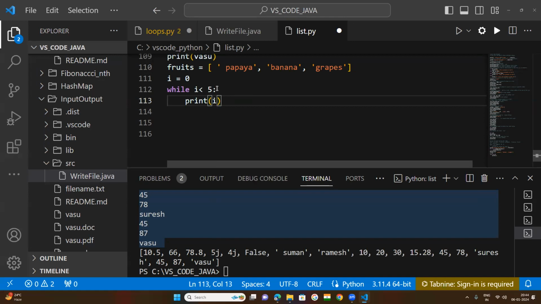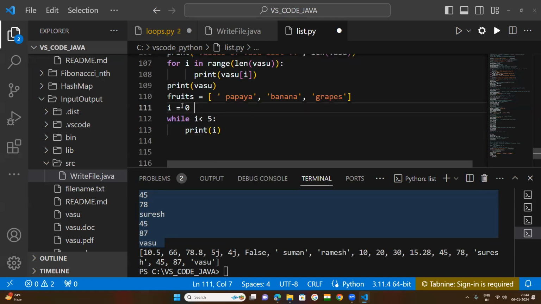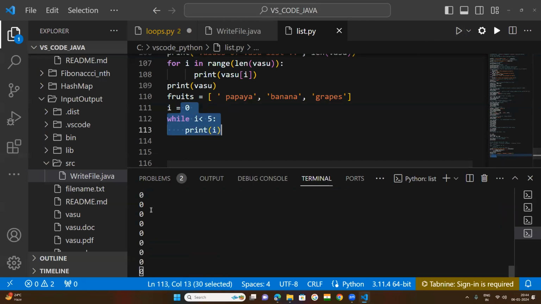In a while loop, the syntax is: first of all, we need to define the value of i, which is the initial value, otherwise the index or starting value. Then the condition, i less than 5. Suppose i is 0, 0 is less than 5, and print i. So it will print what? An infinite loop. Let us check. It will print 0, 0, continuing infinitely. The loop will not be disconnected. Continuously 0 will be printed.